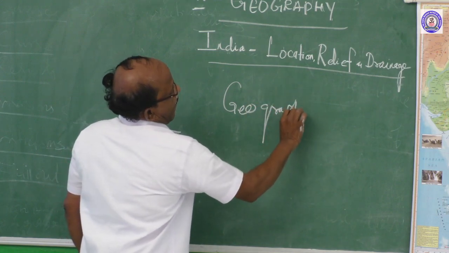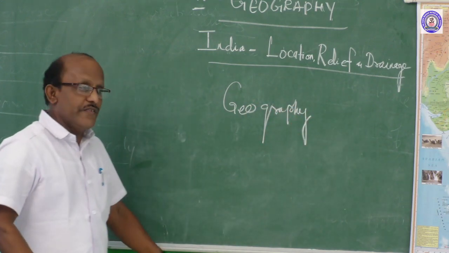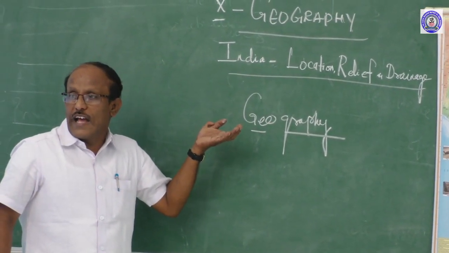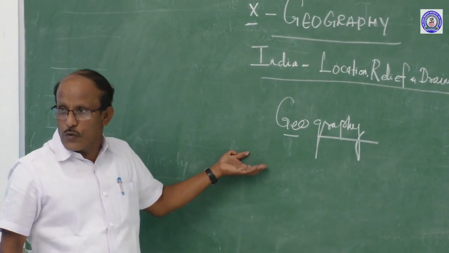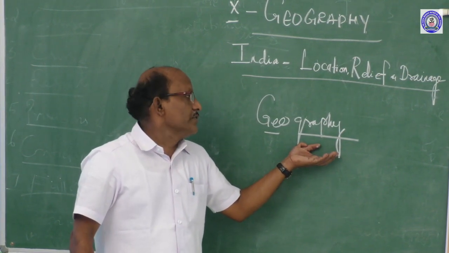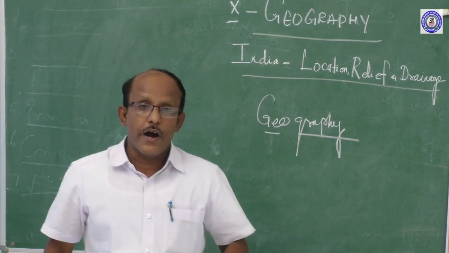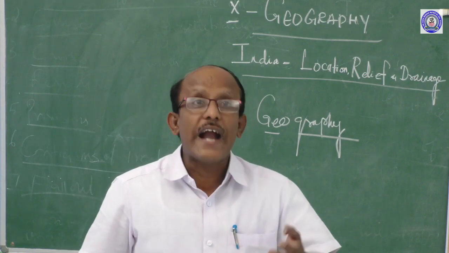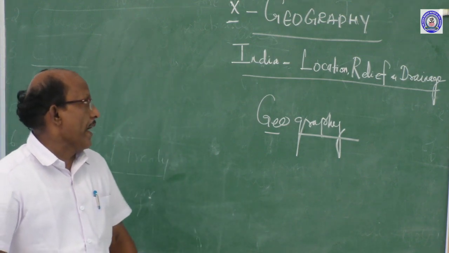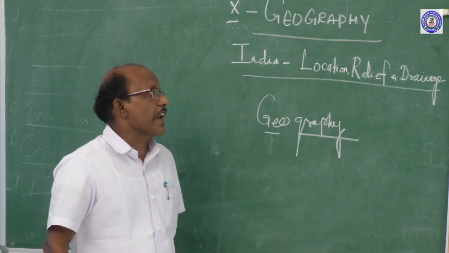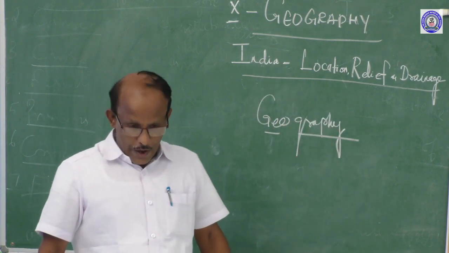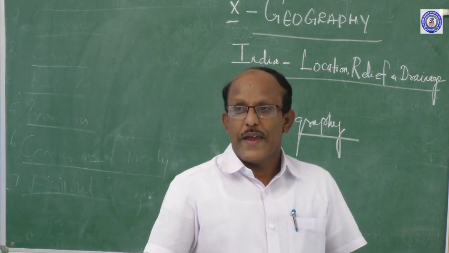What is geography? The word geography has two parts, geo and graphy. Geo is earth and its surroundings, and graphy is study. So, geography is the study of the earth and its surroundings. Then we will go to the topic: location, relief and drainage. Before going to this topic, I would like to tell you some important facts about